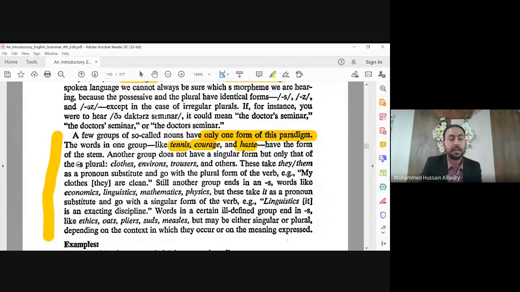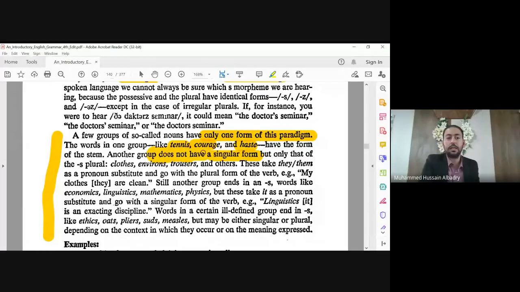Carriage, an uncountable noun, an abstract noun, something related to the mind. Tennis, only one form. Okay, another group does not have a singular form. You see, this is the singular form. Another group has only plural. So number one, singular only. Number two, only plural. It does not have a singular.